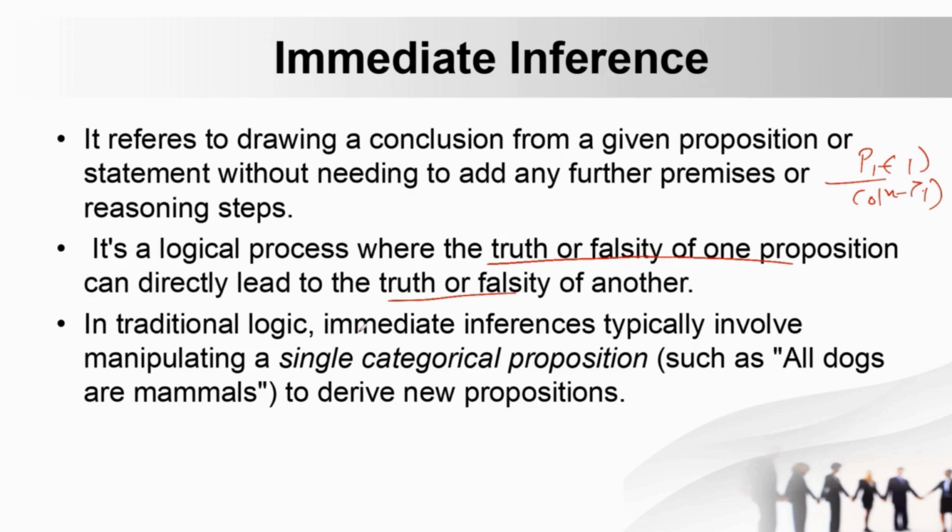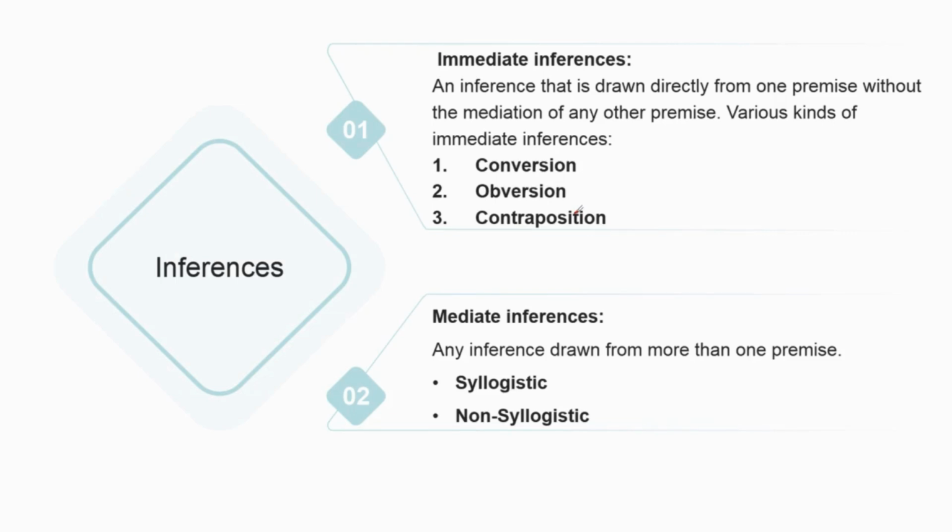In traditional logic, immediate inference typically involves manipulating a single categorical proposition. So, all dogs are mammals, again a single categorical proposition. So let's see the next slide.